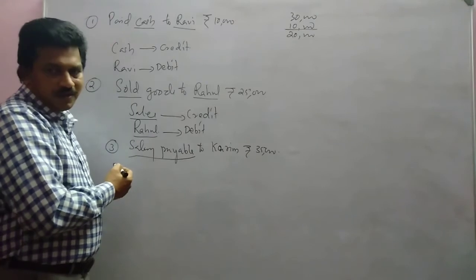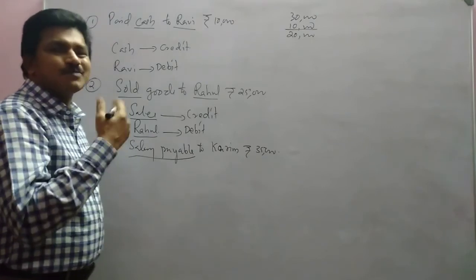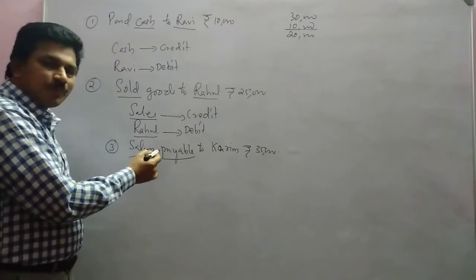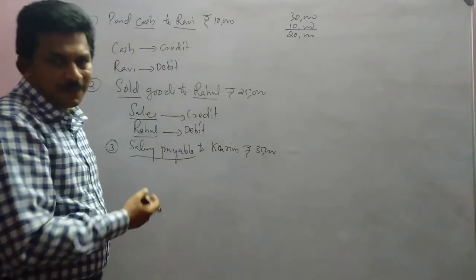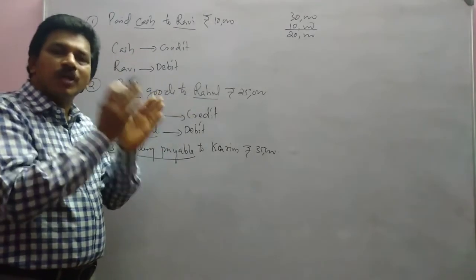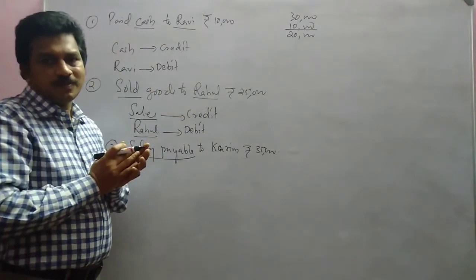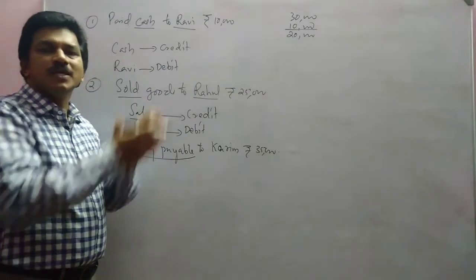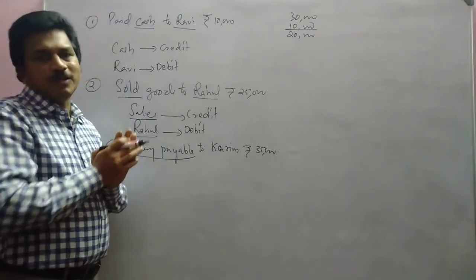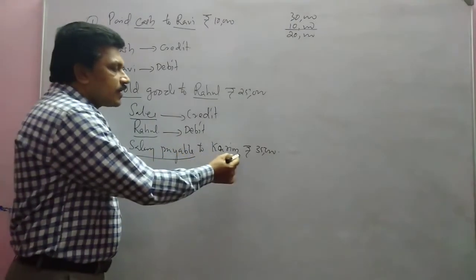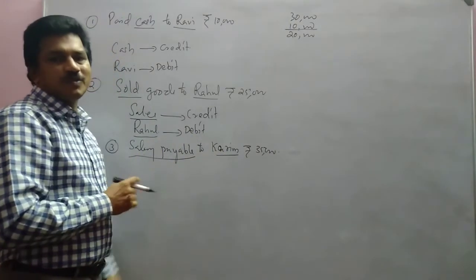Salary payable, or expense outstanding, expense to be paid. This is salary not paid, we have to pay. An expense which we have to pay to somebody is our liability. Isn't it? And to whom it is to be paid? To Karim it is to be paid.